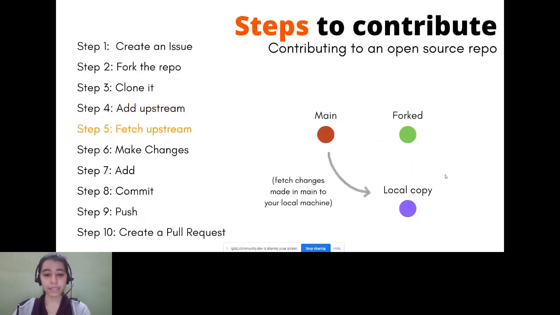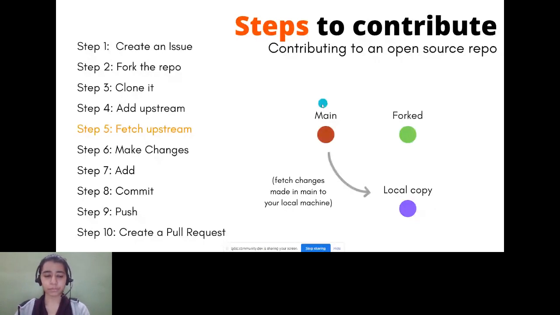So the next step is fetch upstream. You have a main repository and you have your local copy. After you have added upstream, whenever you are working, it is always a good practice to fetch upstream, which means if there are any changes made in the main repository, those changes will be fetched to your local copy.